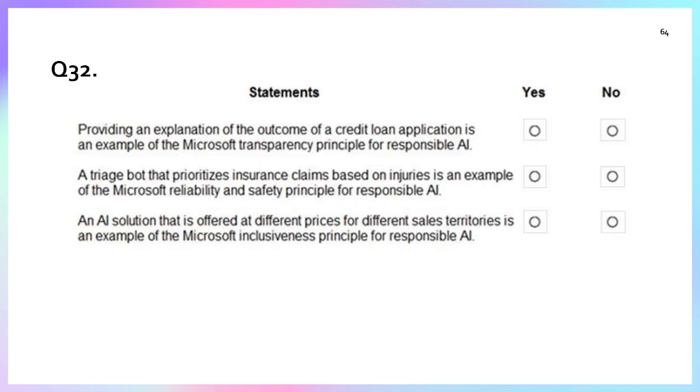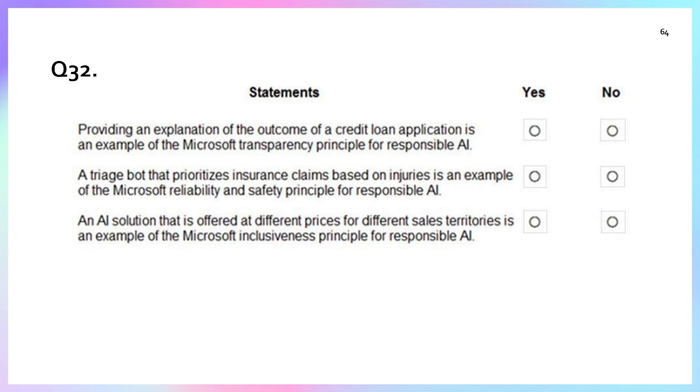Question number 32. This is a statement-based question. In this we have to decide whether each statement is true or false, or yes or no. The first statement: providing an explanation of the outcome of a credit loan application is an example of the Microsoft transparency principle of responsible AI. Yes, the principle of responsible AI explains how we are giving the loan credit to the applicant. So this statement is true.